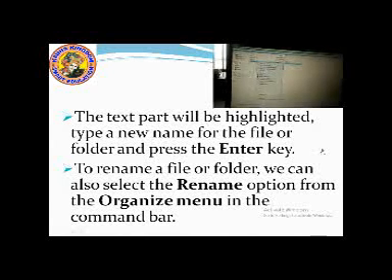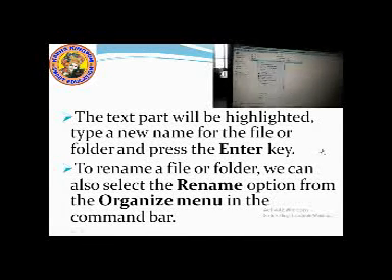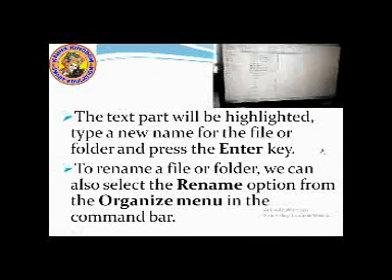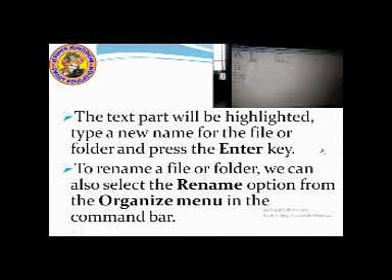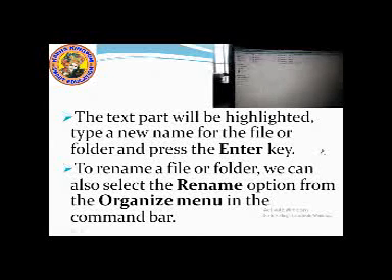Right click on this, then there is an option that is rename. There will be an option to rename this file or folder, or you can go in the organize, and then you can rename this. There is an option there, you can see rename. There you can go and rename this file or folder.